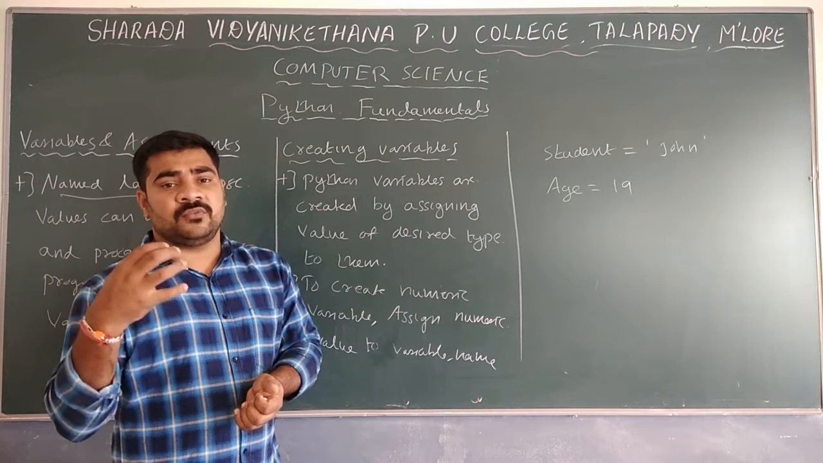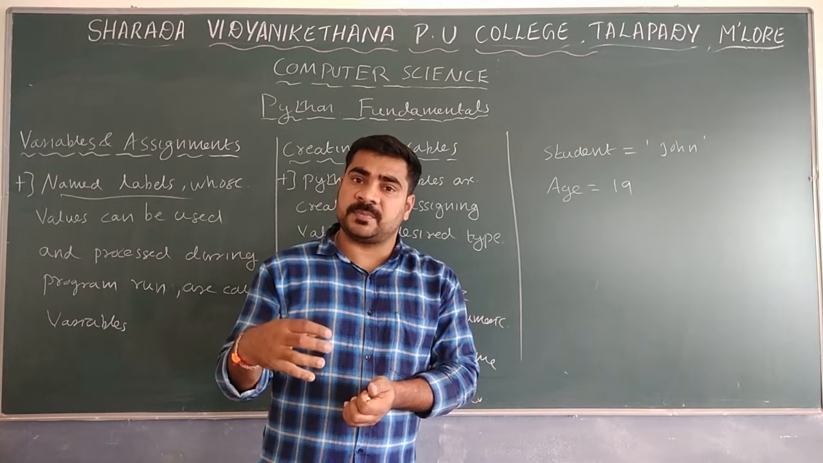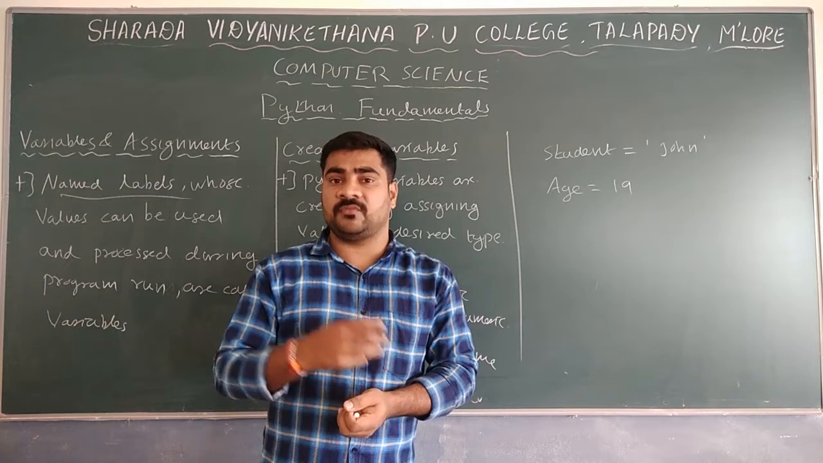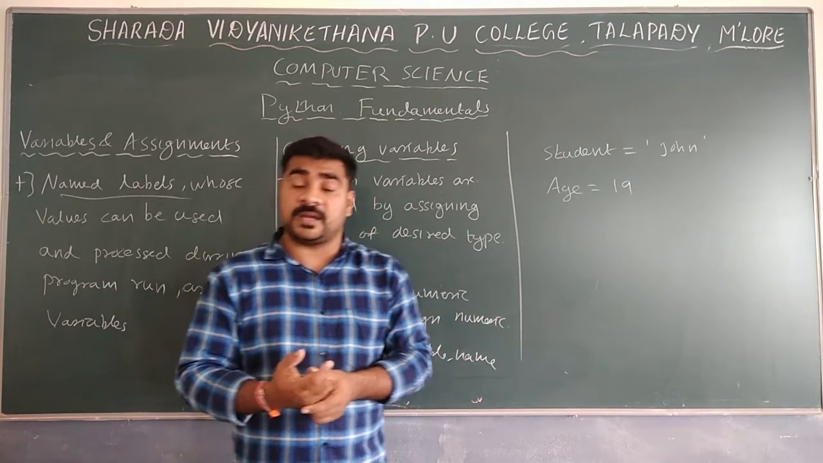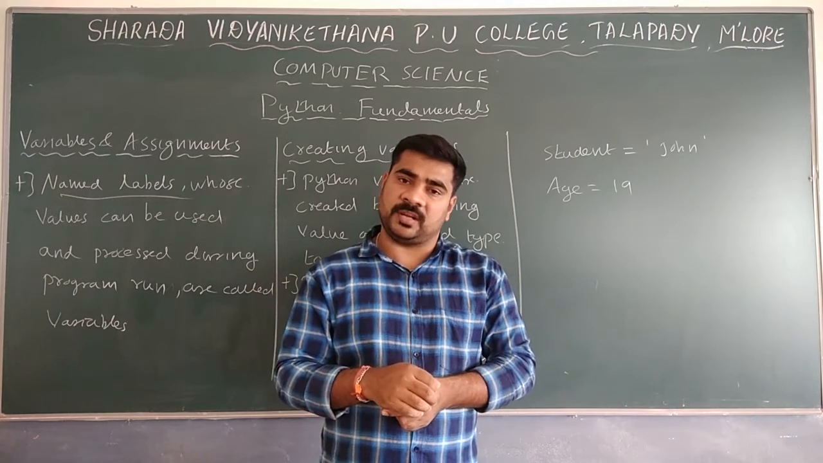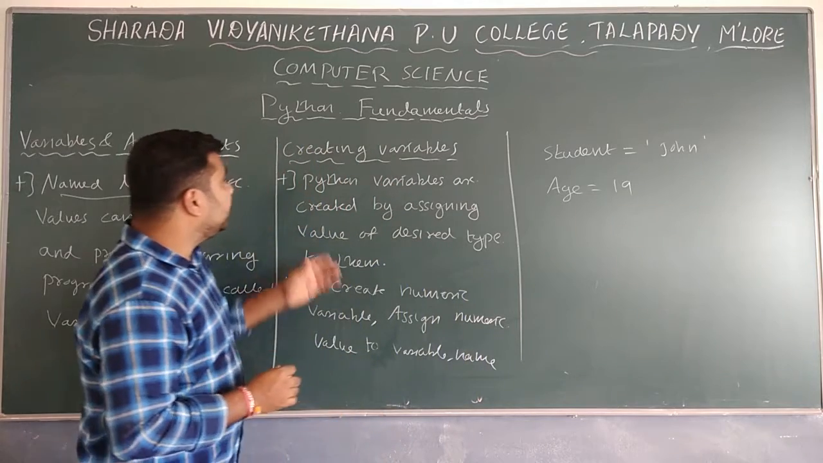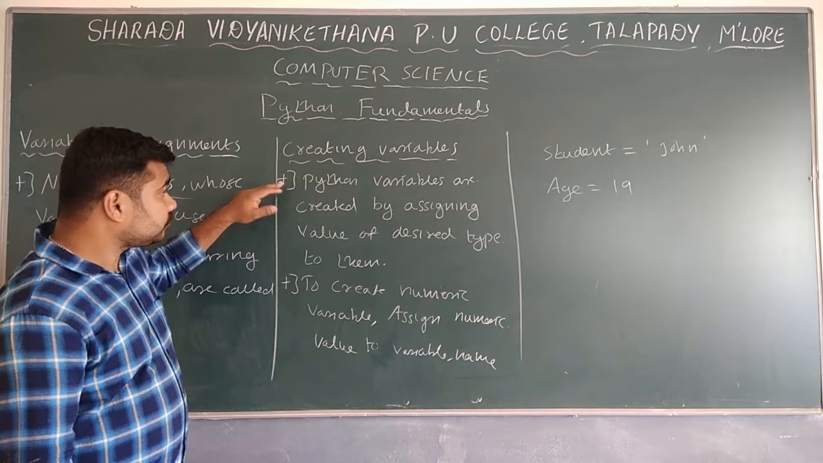Declaring the variable means we are reserving some memory space for a particular variable. That is known as declaring the variable with its type. For example, if it is an integer it is 2 bytes, float 4 bytes, double 8 bytes. That much space we should reserve for the particular variable. That is known as declaring. But here it is not like that. Here it is known as creating the variable.